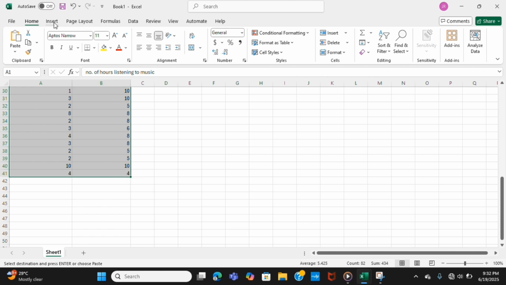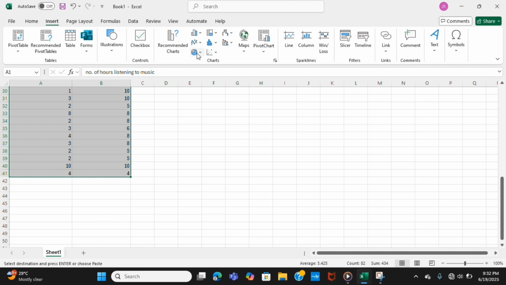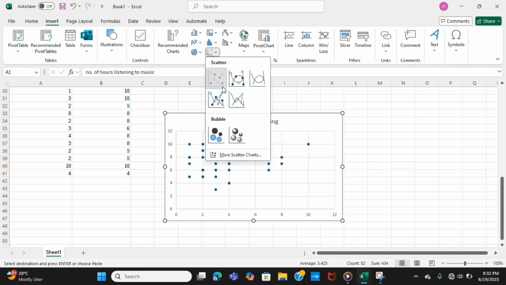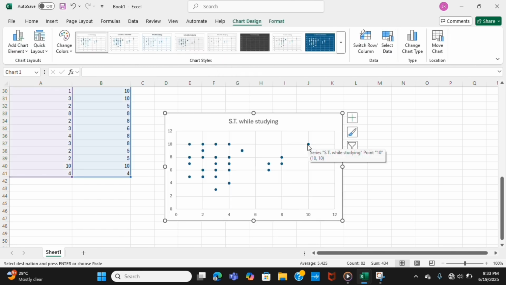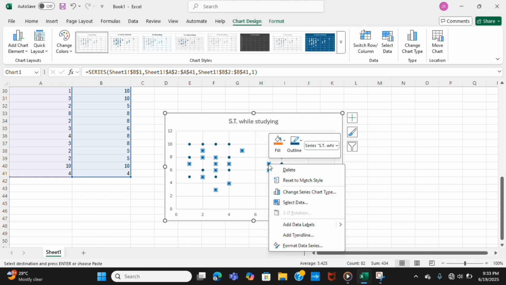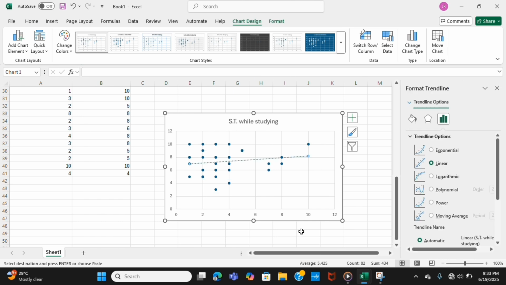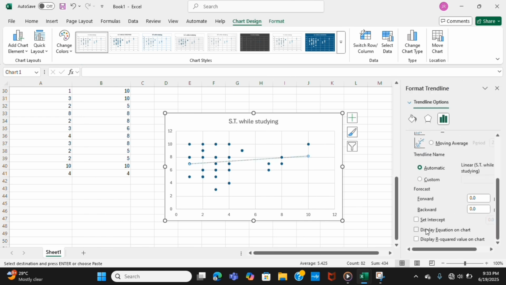After dragging the two columns, we went to Insert and then we clicked Scatter. We noticed that there is already the scatter plot. For the next step, we right-click one of the points in the scatter plot and then go to Trendline and check Linear, and also Display Equation on chart, including Display R-squared value on the chart.